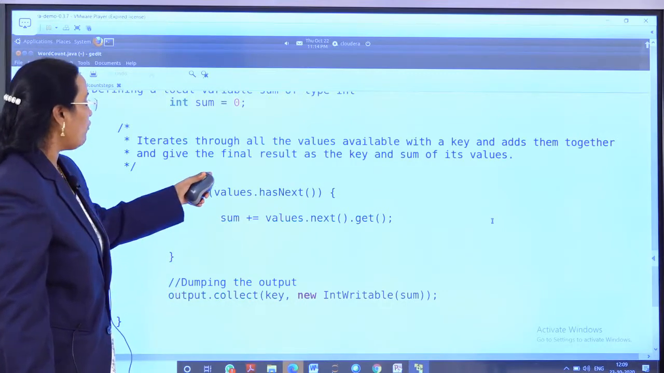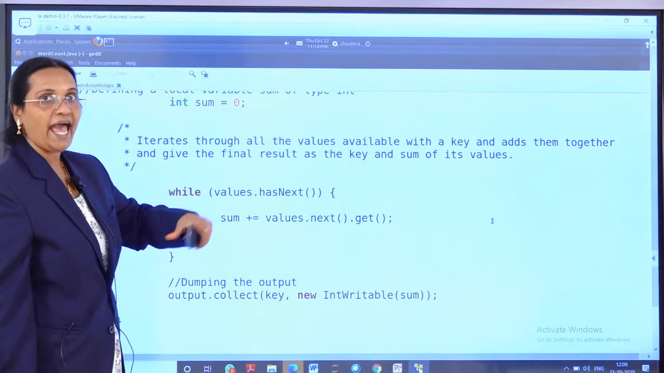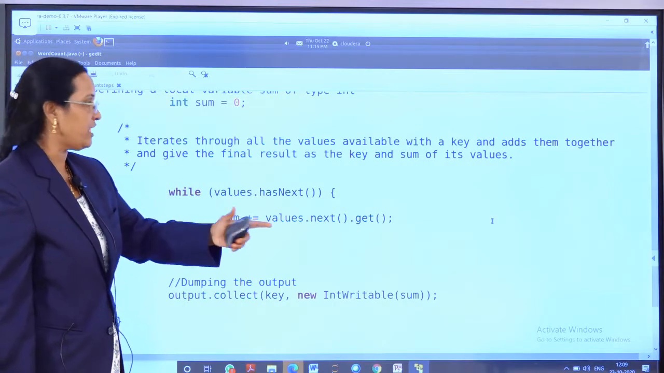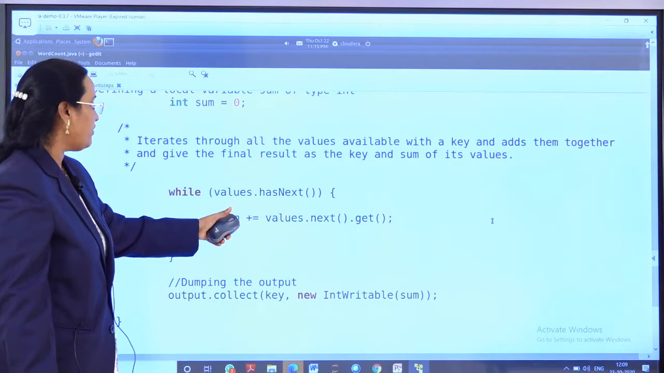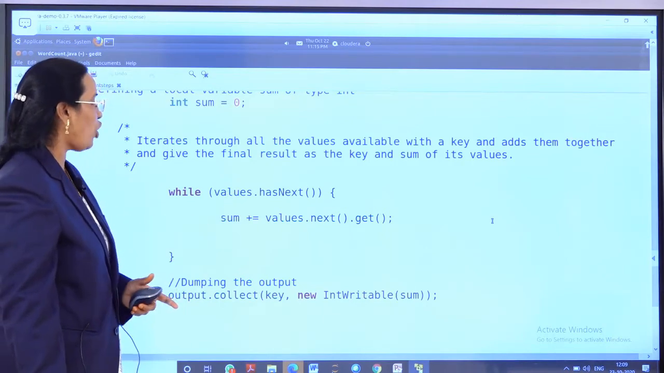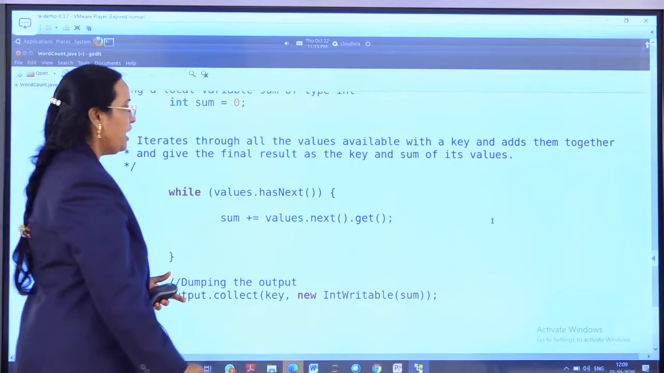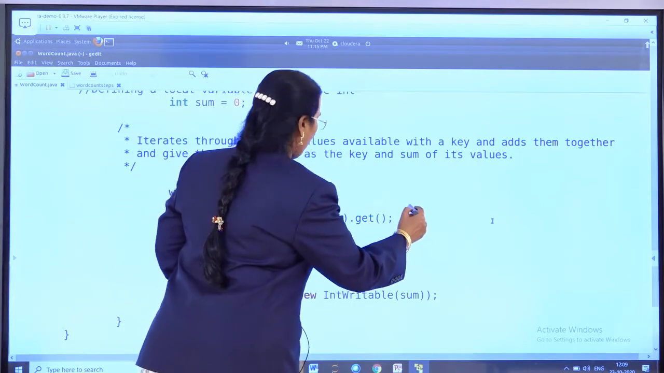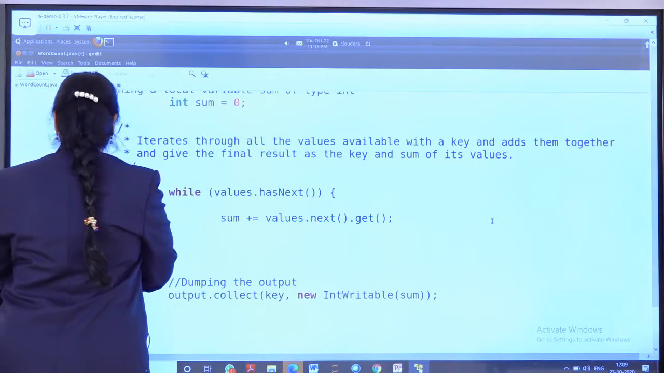So while values dot hasNext, that means as long as next values are there, the loop will be repeated, then sum plus equals values dot next dot get. Nothing but here, if "the" is repeated more number of times, it will be added.